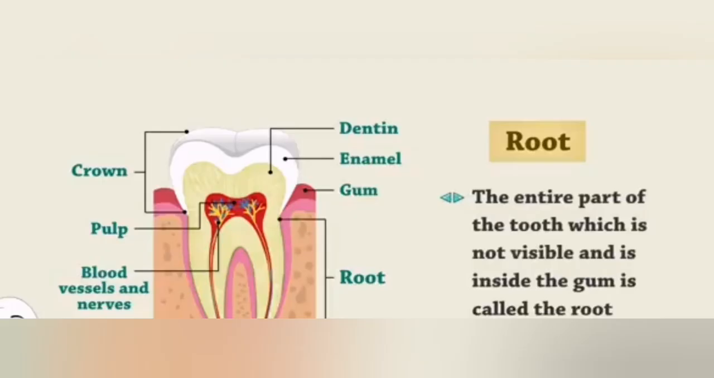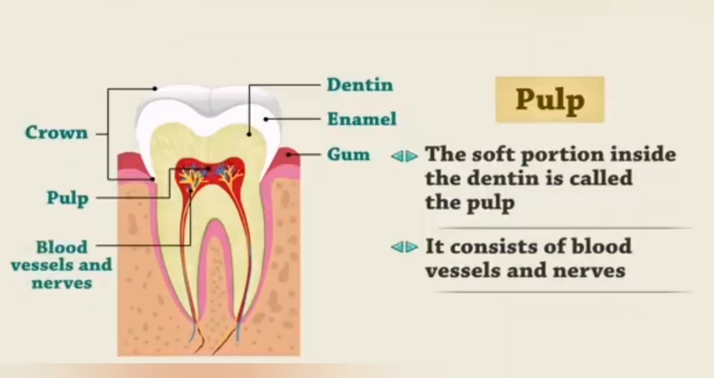Next we will learn the pulp. The soft portion inside the dentine is called the pulp. You can see the pulp here. It consists of blood vessels and nerves. The pulp helps in supplying blood to the entire tooth.